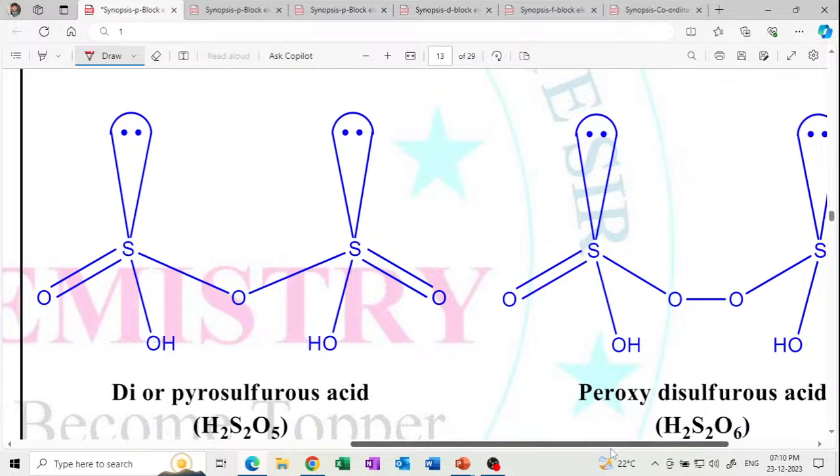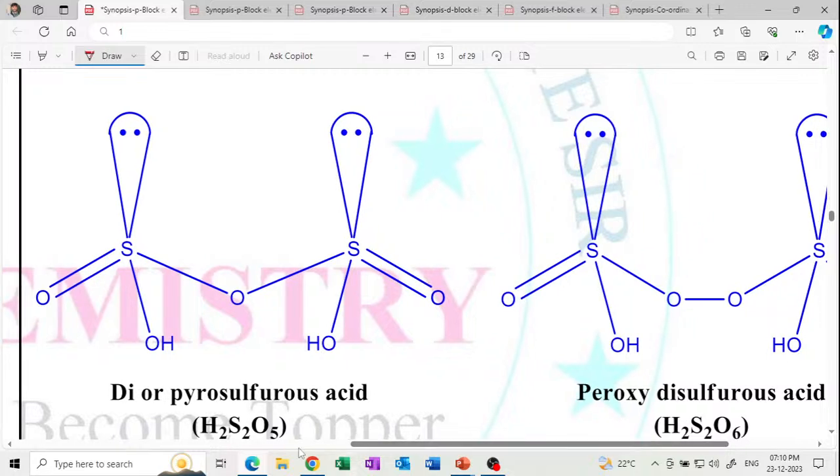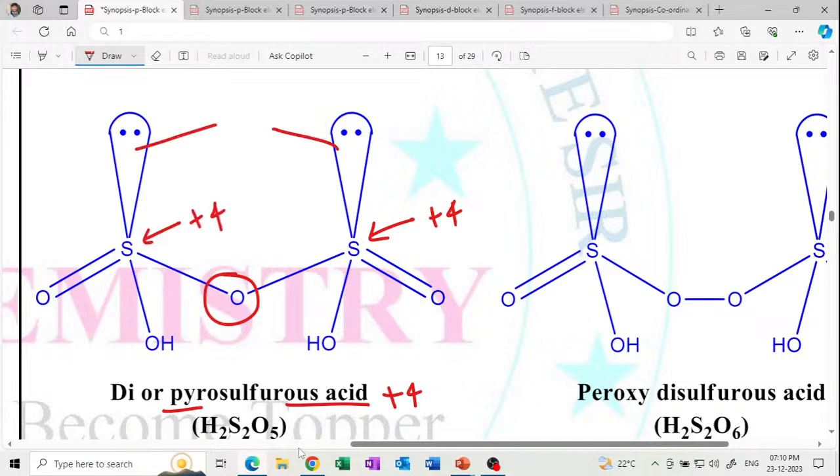Okay, next structure is di or the pyro. This is pyro. Pyro stands for sulfur-oxygen linkage. Sulfurous stands for the +4 oxidation state. This sulfur contains +4, this sulfur contains +4, and there is a lone pair. So this is the lone pairs. So there are 2 lone pairs.